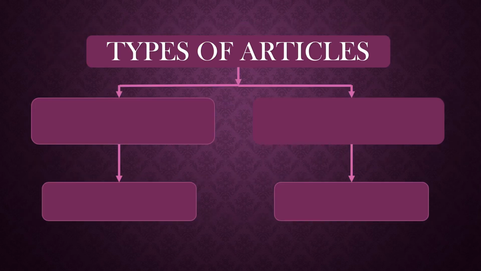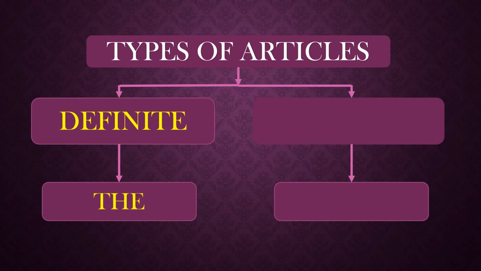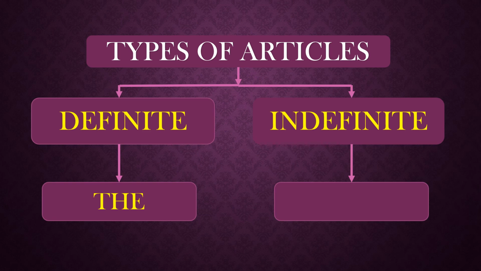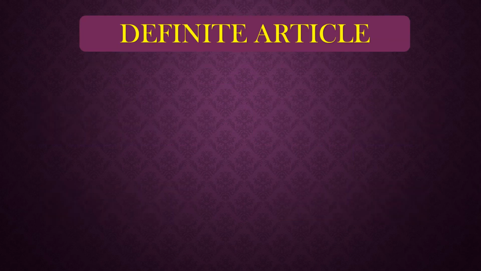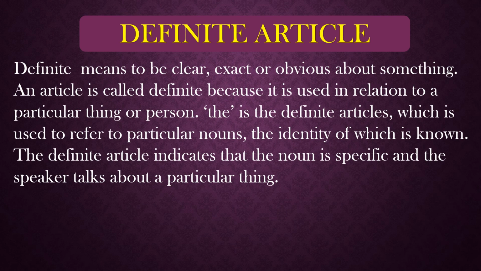So types of articles, let us learn about. There are two major types of articles. First is the definite article, and the example of the definite article is the. And second is the indefinite article. The indefinite article comprises a and an. So about the definite article the, what does definite mean? Definite means to be clear, exact or obvious about something.